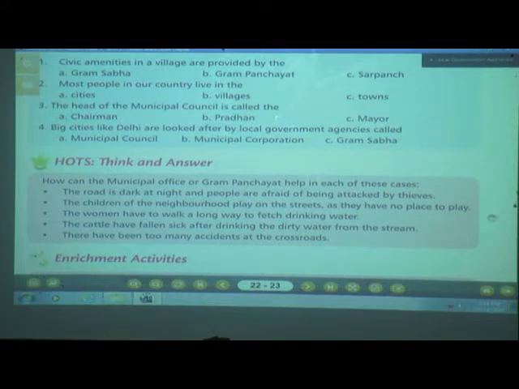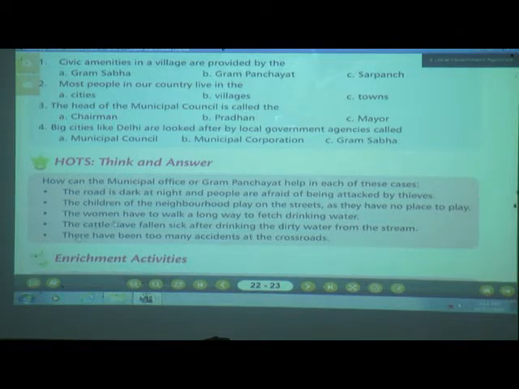Now number 3, the women have to walk a long way to fetch drinking water. Then what help will the municipal office and Gram Panchayat give in this case? Yes children, think and answer. Yes, they will provide water by constructing wells or pipes. Okay. Next is what?